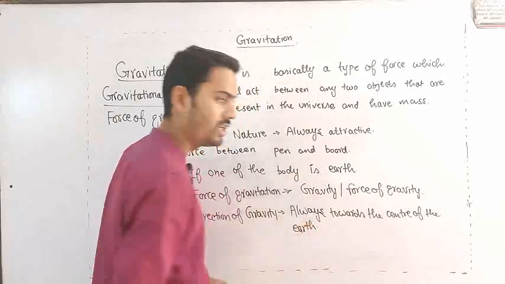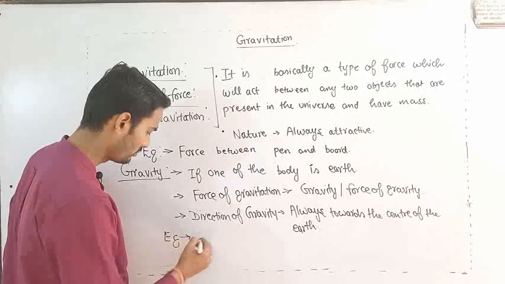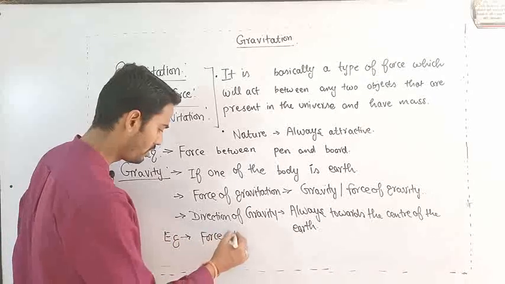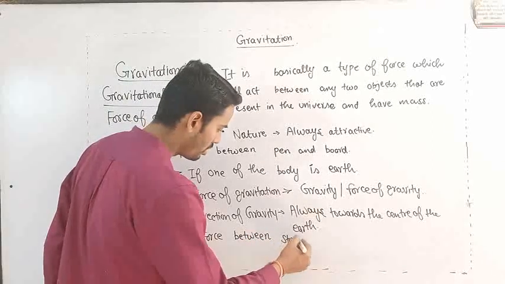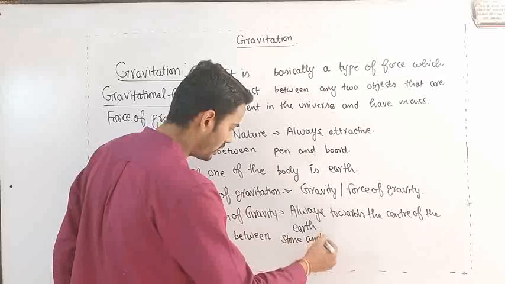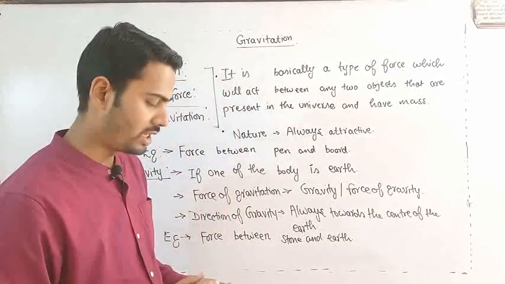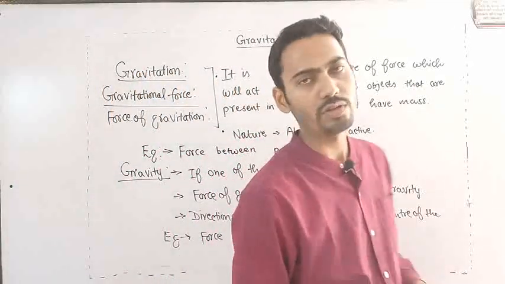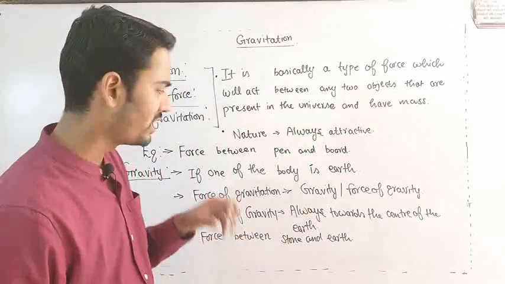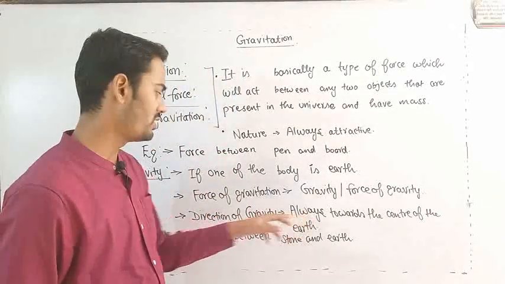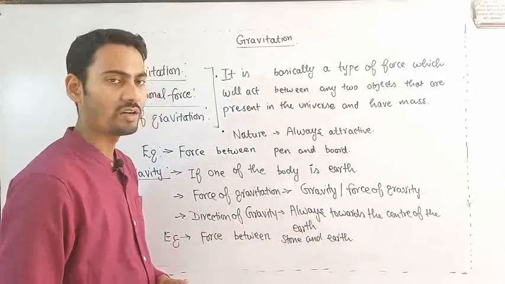For example, the force between a stone and earth. In that case, this force is called force of gravity. The stone will move toward the center of the earth. The direction of this force is toward the center of the earth.